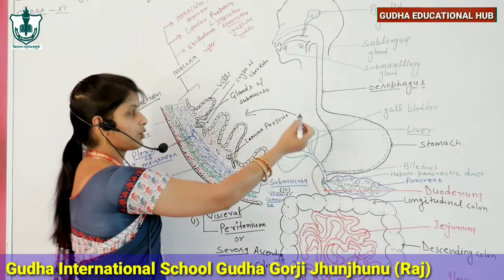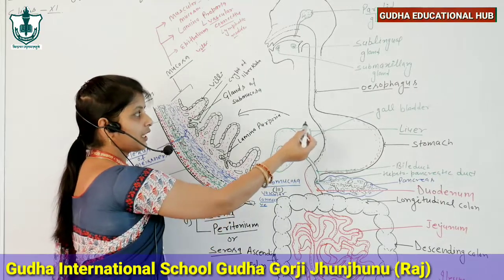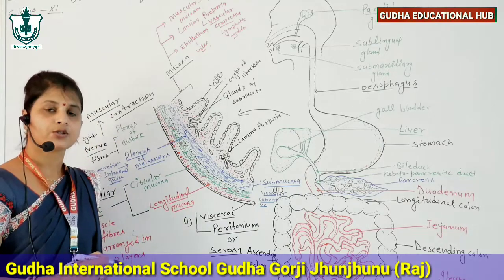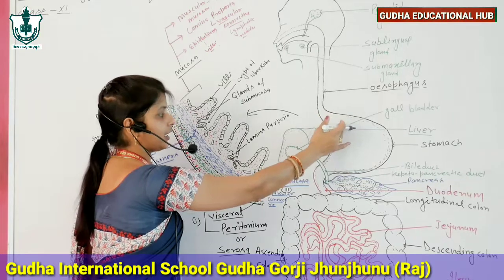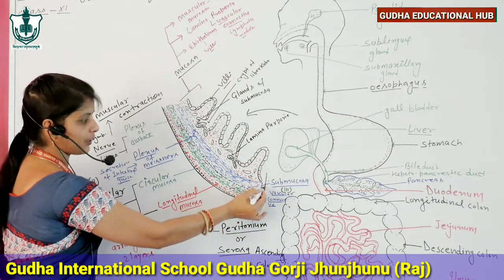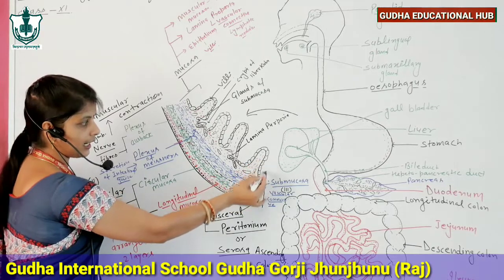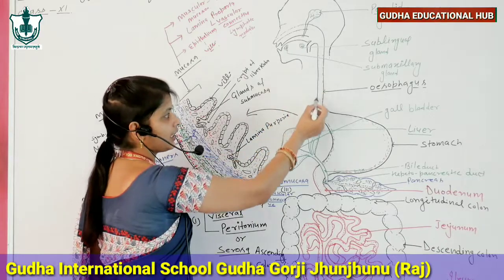Why is the alimentary canal glandular? And it also shows a movement known as peristalsis. All these specific characteristics of the alimentary canal are due to the presence of some specialized layers. It means some specialized layers combine and form a single wall, which is the alimentary canal.